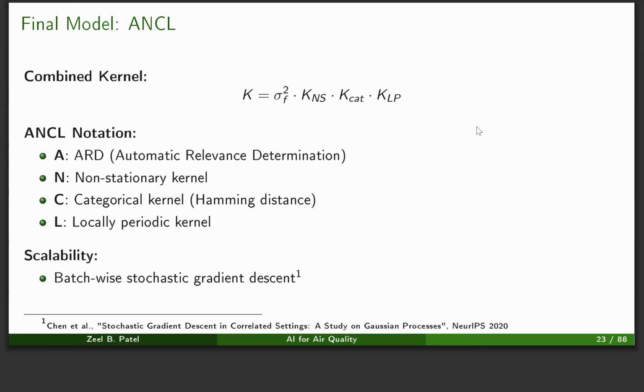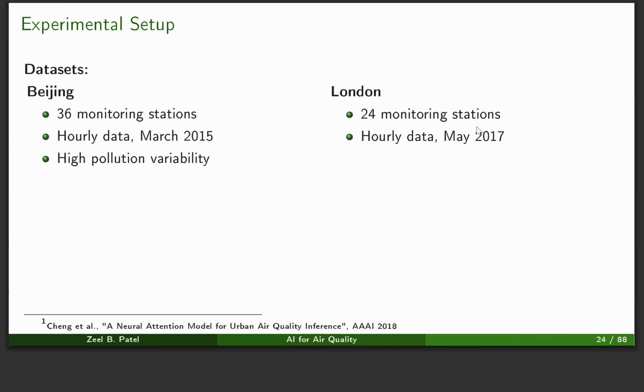Now, another challenge with the modeling was the scalability issue. With our data, we were not able to fit the model into the GPU RAM. So we leveraged a recent work from NeurIPS 2020, which allows batch-wise stochastic gradient descent in correlated settings like Gaussian processes.